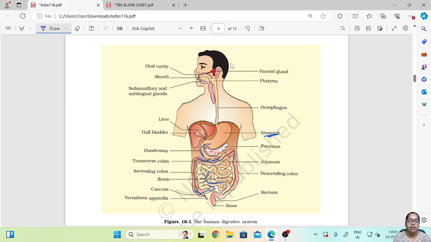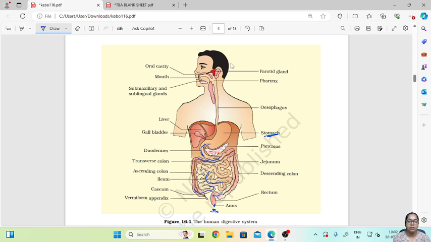After that, it will reach the rectum, and through the anus, the waste will be excreted out from our digestive system. So this is how the human digestive system works, and these are the different organs which are there for the process of digestion.